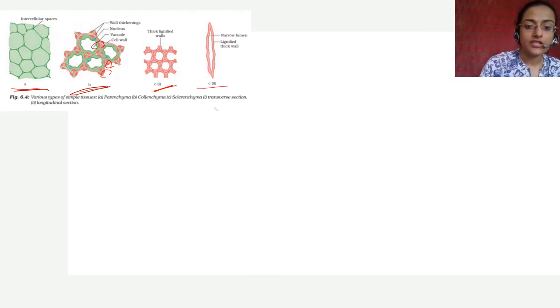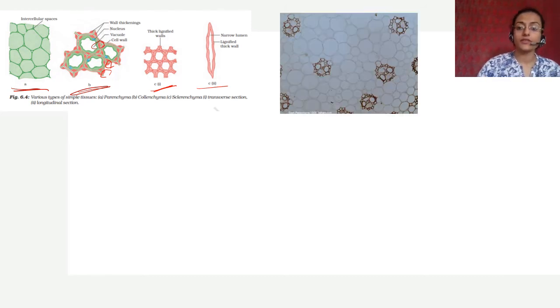This is transverse. Again, transverse is cross section like this, and then you have longitudinal section. So एक cell जो ऊपर से ऐसा दिखता है वो side से ऐसा दिखता है. It is very long and narrow. The cell wall has lignin deposits in it, and the lumen is narrow. The cell in itself is very thin. It doesn't have much content. That is why it is very narrow. This is what it looks like.